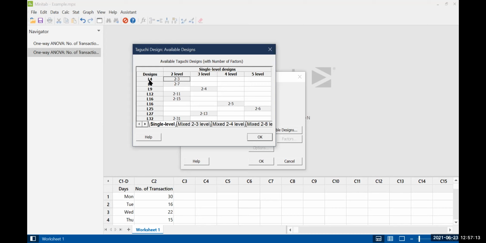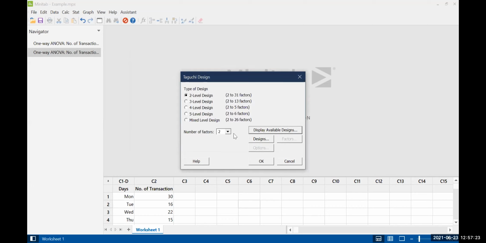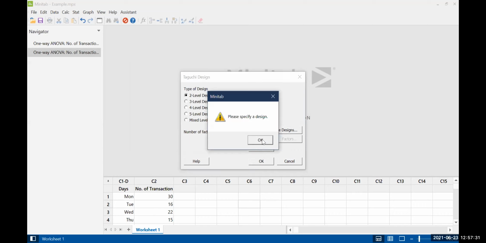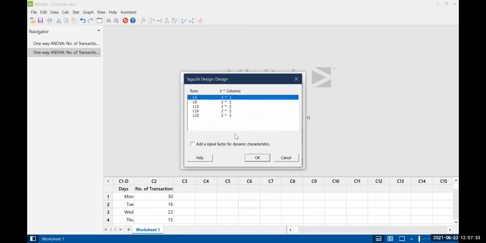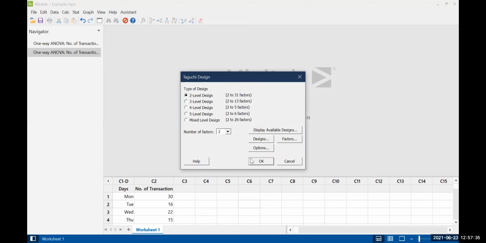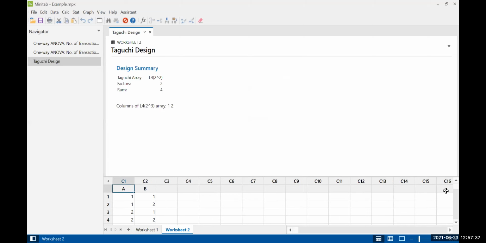L4 represents the orthogonal array having 4 experiments. Let me show you. 2 factors, and number of factors 2 level. If I select 2 factors, please specify the design, L4, and your design will be something like this.